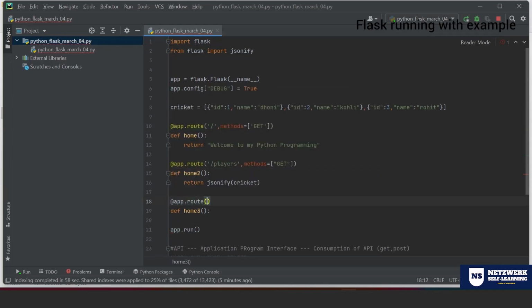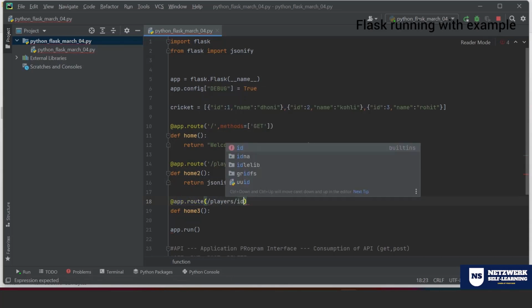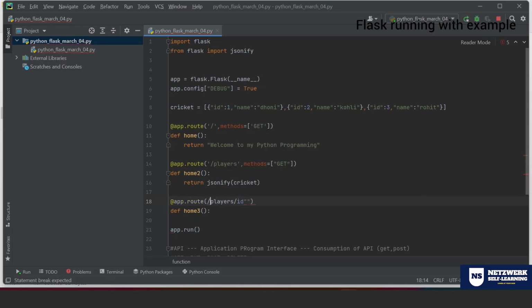Right, first decorate that with whatever you want. app.route players. You're going to set the player with their corresponding ID. That means you're going to enter this. Or I'll keep it as a simple route, players ID. That's my route. Here, same thing, methods is equal to GET method. So now I'm going to do some conditions.